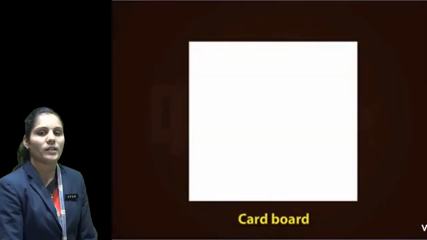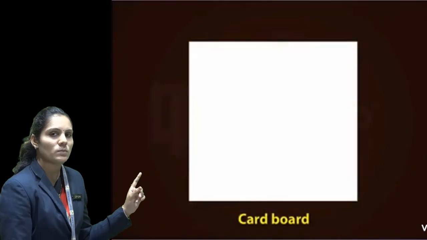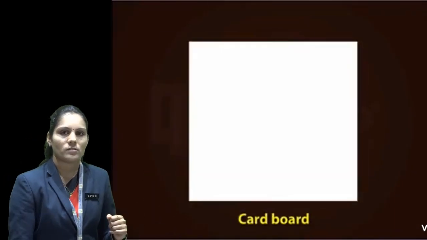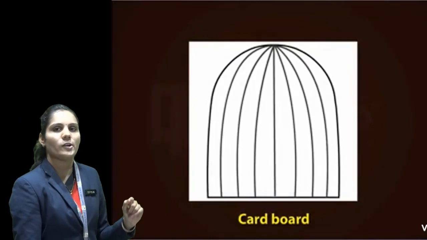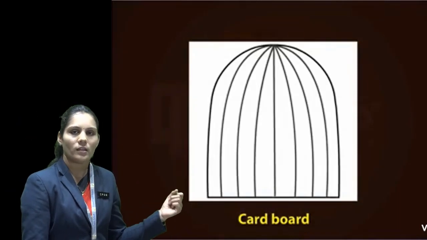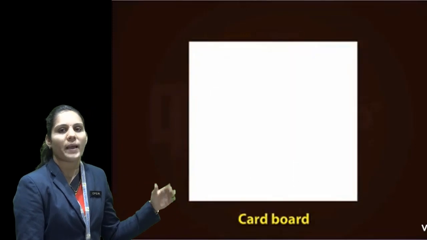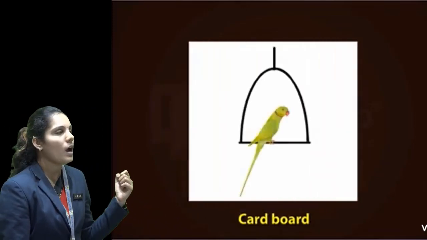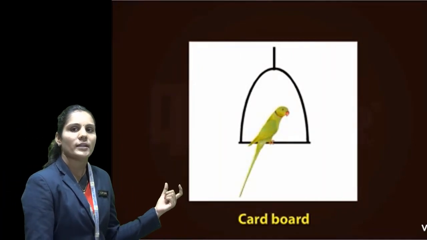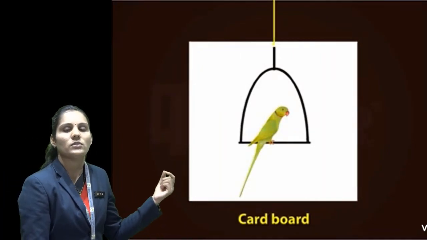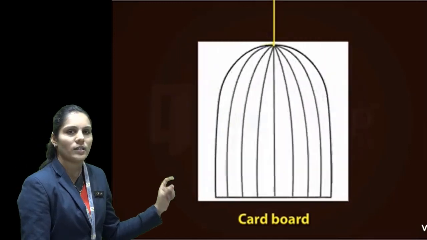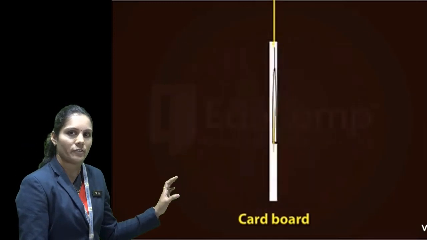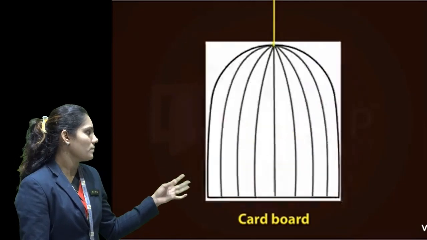For that activity we require one cardboard sheet, a small card, and one sketch pen. Draw a cage on one side of that blank sheet. Okay, an empty cage. And on the back side of the paper draw one parrot. After that, attach a small thread or string to the card, and make that cardboard rotate. Just spin it properly.